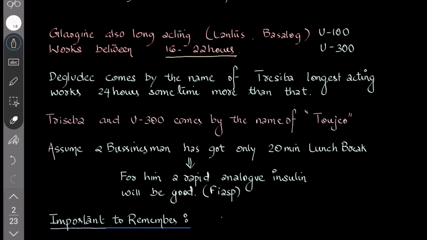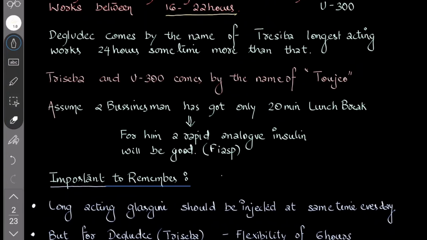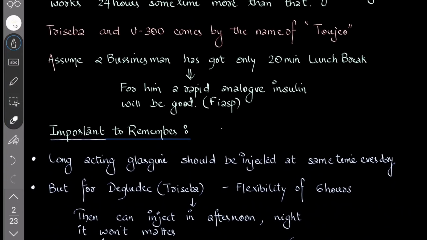Next comes Degludec, known by the name Tresiba. Tresiba is the longest acting. It works around 24 hours, and sometimes more. Studies have shown that it may act for 48 to 72 hours. The U300 Degludec comes by the name Toujeo. Very important.